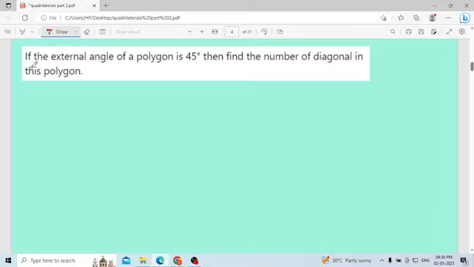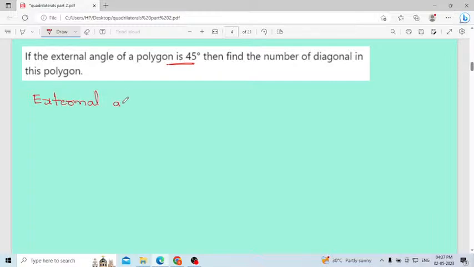Okay. Next question. If the external angle of a polygon is 45 degree, find the number of diagonals in this polygon. A quadrilateral is also one of the examples of a polygon. That's why I included this question. These questions are very important. Here the external angle of a polygon is given, that is 45 degree. Then they are asking the number of diagonals. You know the formula. Remember the formula. I will explain one problem, then easily you can solve the next problem.